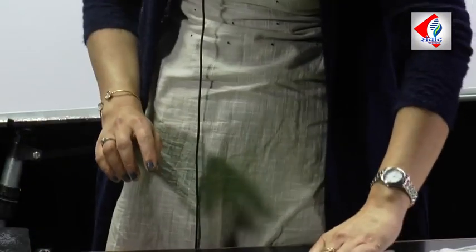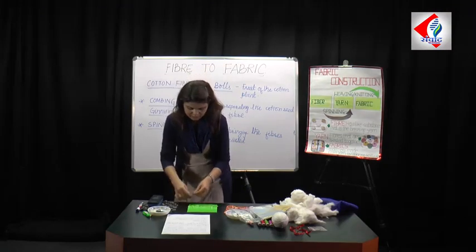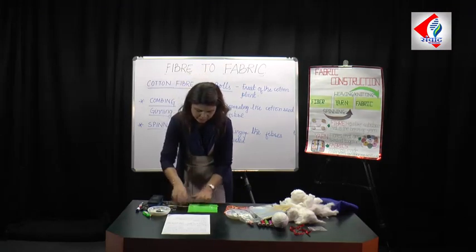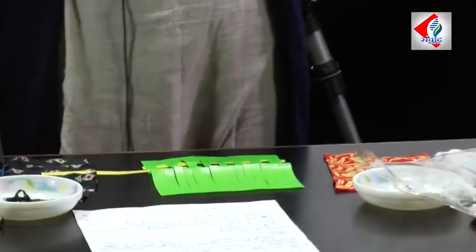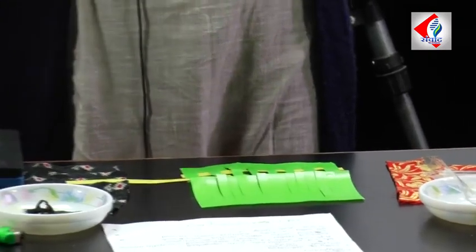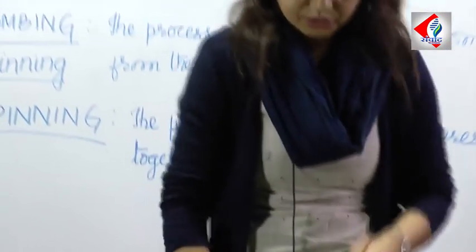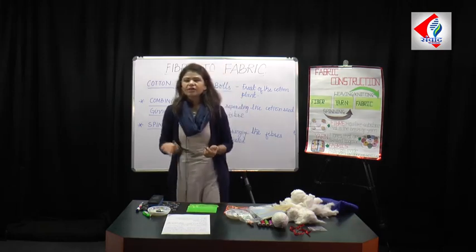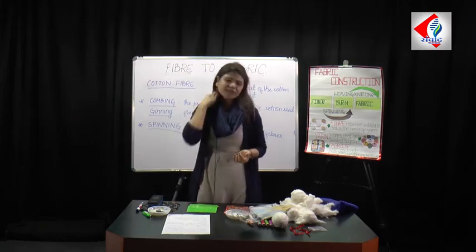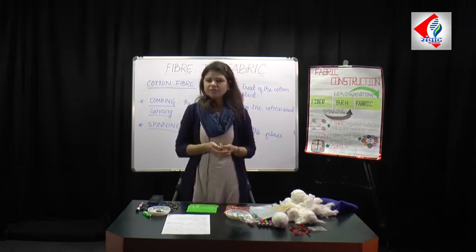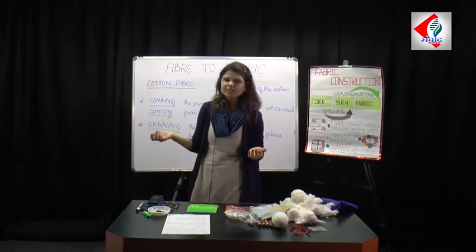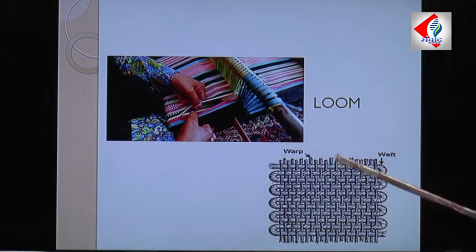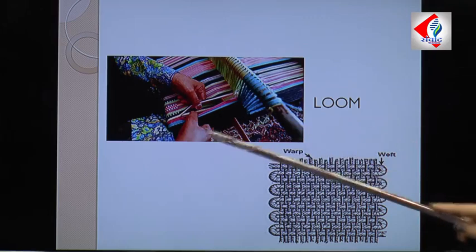We can as well weave a cloth. So in this weaving what we did is we arranged two series of yarn, vertical and horizontal, and the weaving is done. Next, this weaving is very common in our place. Here we can see people making carpets by this process in a loom. It can be done by hand as well as by machine. The process of weaving is shown here in the picture.